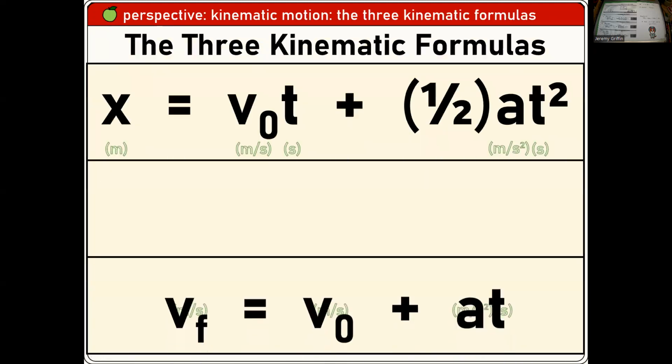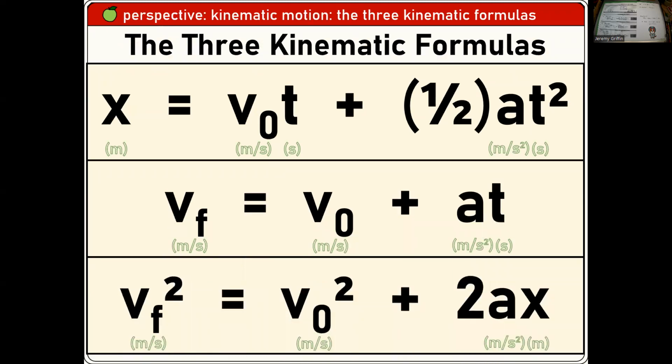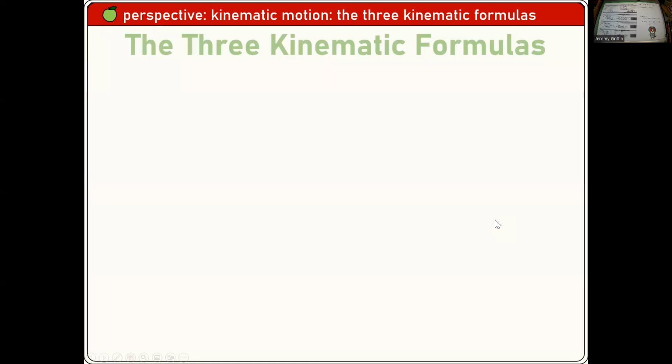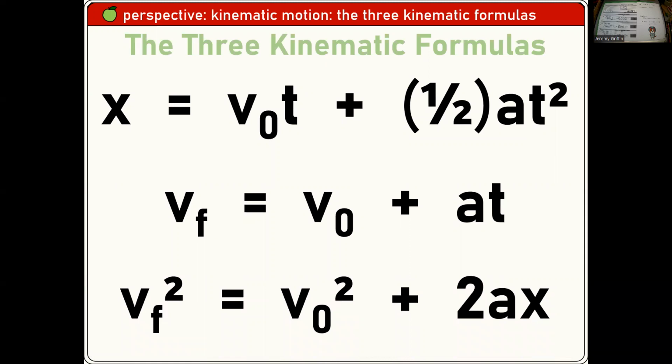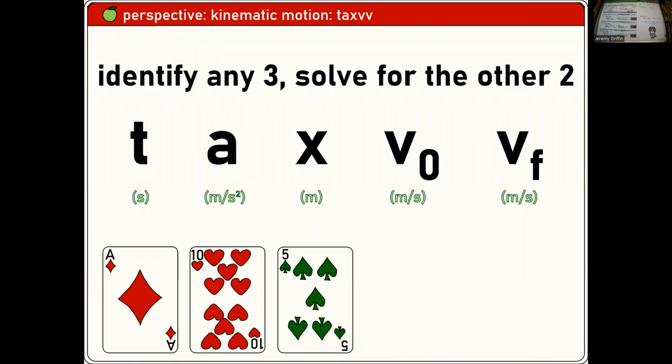Three kinematic formulas. Hopefully you guys have these memorized by now, if for no other reason than you've applied them so much. I mean, they keep popping up over and over and over again in this class, right? So there are 5 variables here. If you can identify any 3, you can solve for the other 2, kind of deal, right? We got displacement in meters, velocity in meters per second. Might have initial and final velocity if there's an acceleration, and t is how much time has passed in seconds. Right? Here's the same thing, just looks a little cleaner right here. Okay, identify any 3, solve for the other 2.